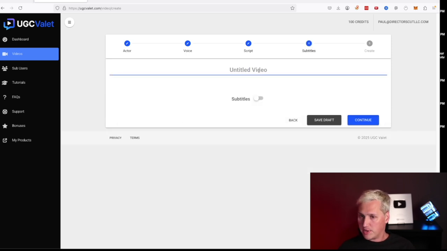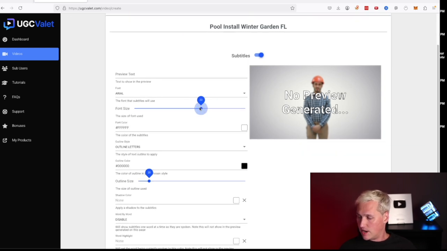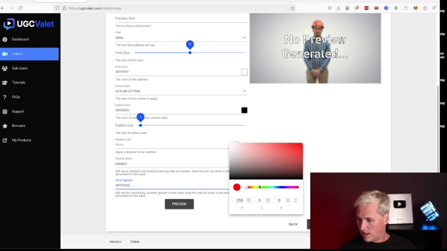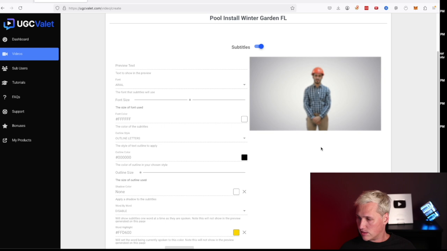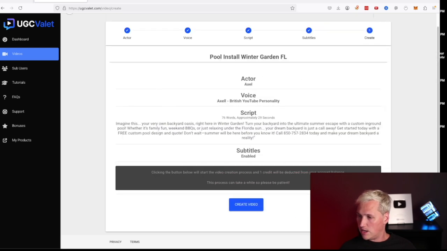We can choose whether we want subtitles. I'm gonna put pool install Winter Garden, Florida, and I'm gonna turn subtitles on. This is gonna make it so that your subtitles show up on the video, and you can choose how you want them to look. That looks good to me. We can highlight words if we want. Hit preview and see what that looks like. That looks good. That's about the right size I want. Let's hit continue. All right, so there we go. We're gonna hit create video, and the video is gonna go and be created.